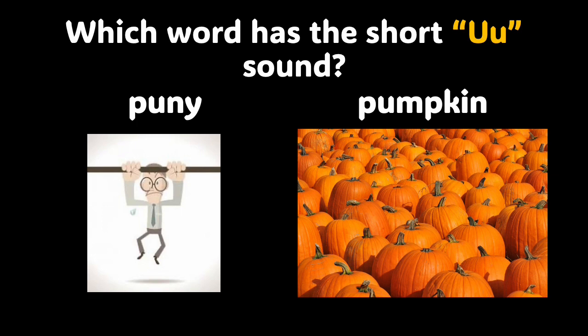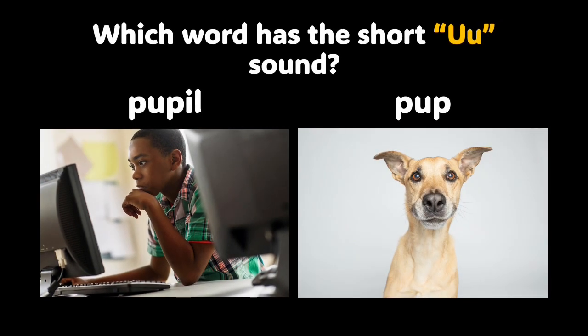We have one more comprehension slide, boys and girls. Let's keep learning together. All right, what about pupil and pup? Pupil and pup. Does pupil have the short U sound, or does pup have the short U sound? If you said pup, you got the right answer. I am so proud of you. Keep going.